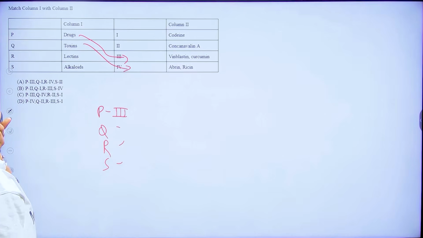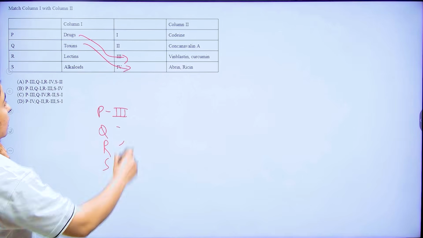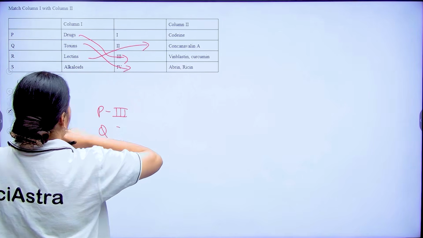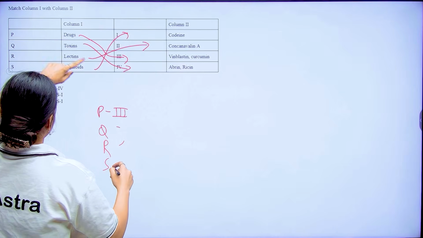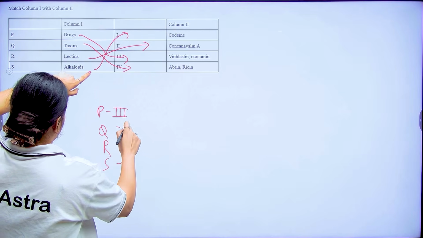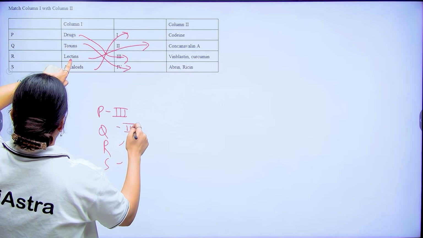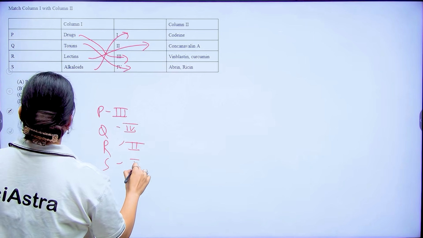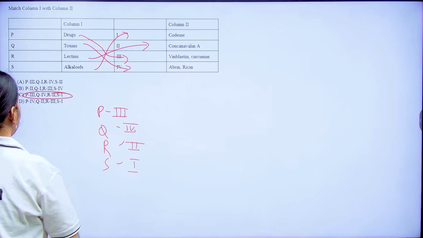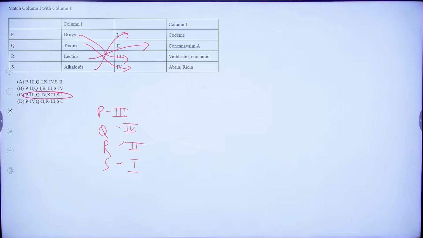Coming to lectins, lectin is concanavalin A, and the alkaloid is codeine. So my option would be P is 3, Q is 4, R is 2, and S is 1. So option number C is the correct option.